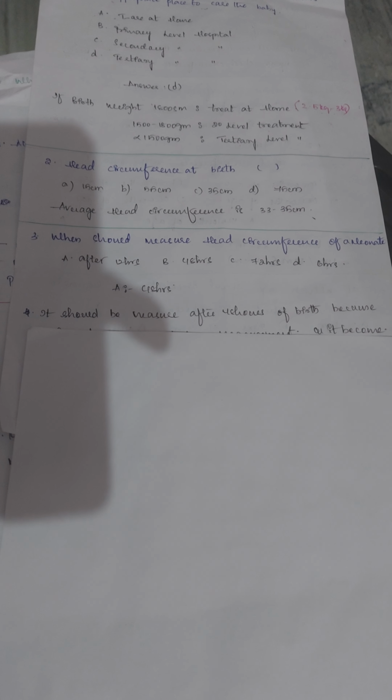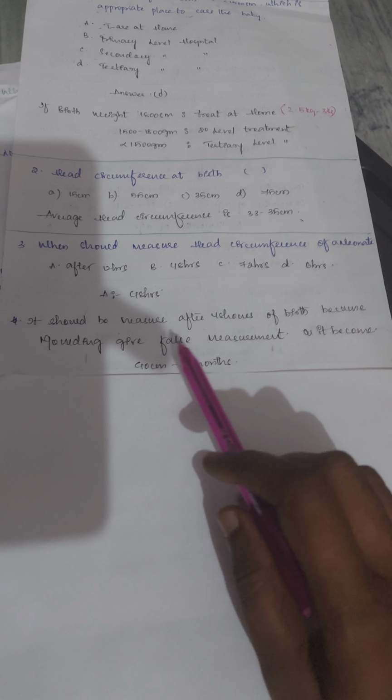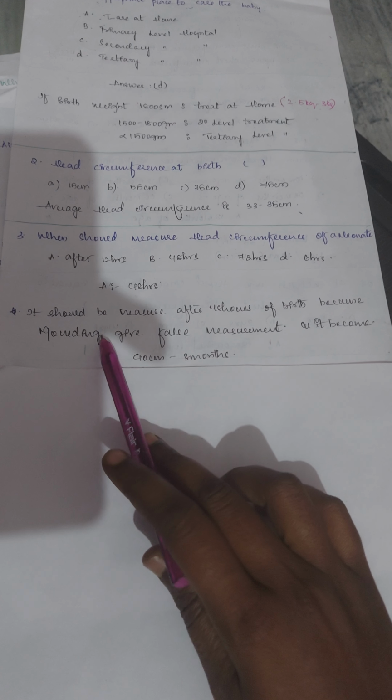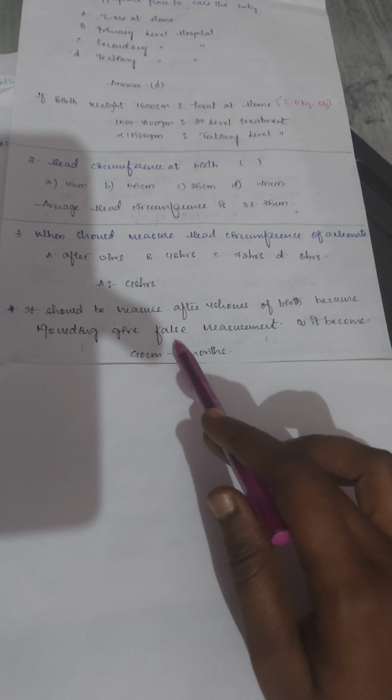Third question: when should we measure the head circumference of a neonate? The options are after 12 hours, 48 hours, 72 hours or 6 hours. And the answer is 48 hours. Why? Because of molding. Without molding, if you measure the head circumference of a neonate, it gives a false measurement.